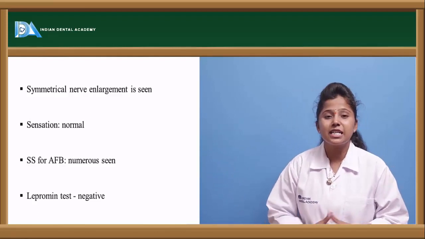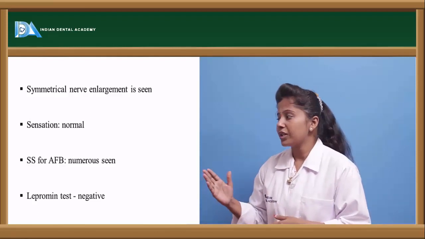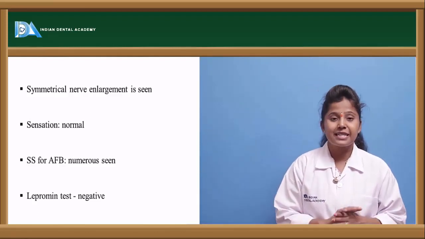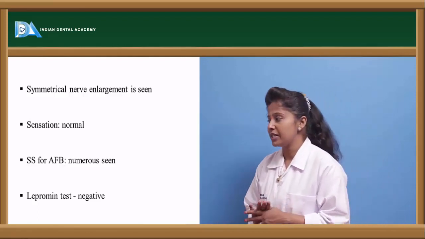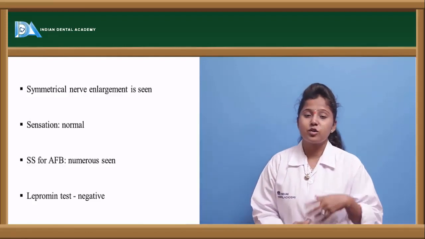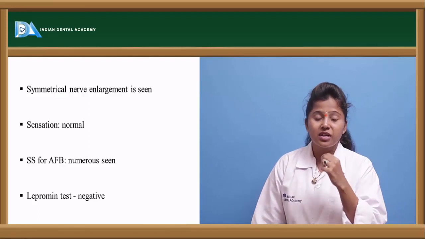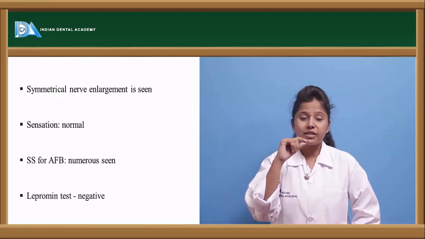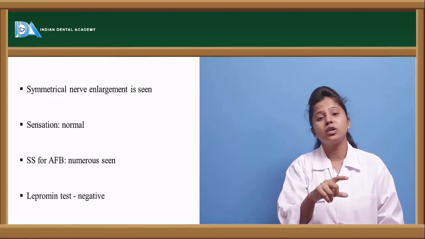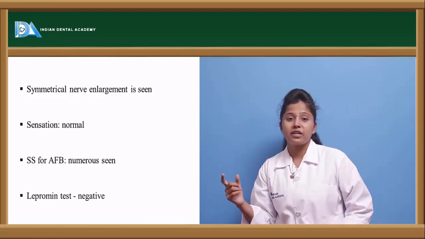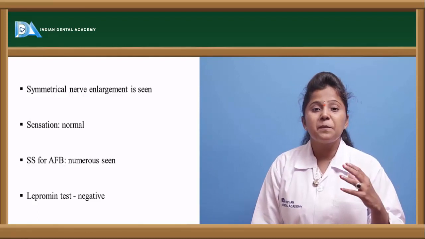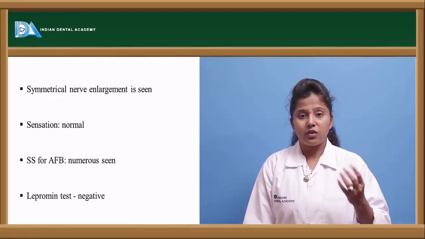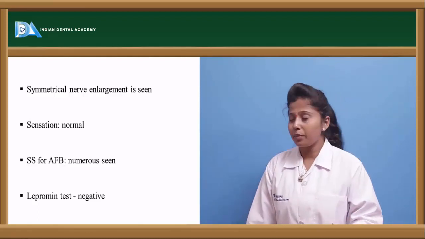Whereas SS, that is sputum smears for acid-fast bacilli. SS is nothing but sputum smears. AFB is nothing but acid-fast bacilli. If we observe the sputum smears in the lepromatous leprotic condition, the acid-fast bacilli present in the sputum of this lepromatous leprosy infected person are many. We can see many bacteria in that particular microscopic slide.